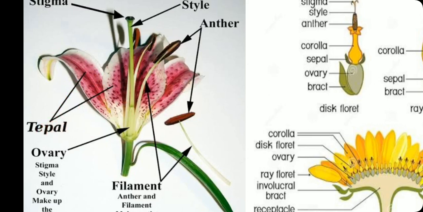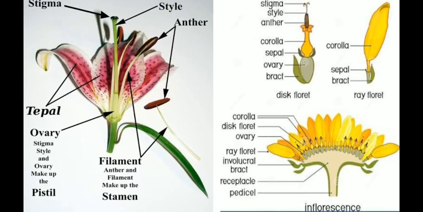Just like a unit of calyx is called a sepal and a unit of corolla is called a petal, similarly a unit of perianth is called a tepal. So I think now you got your answer.